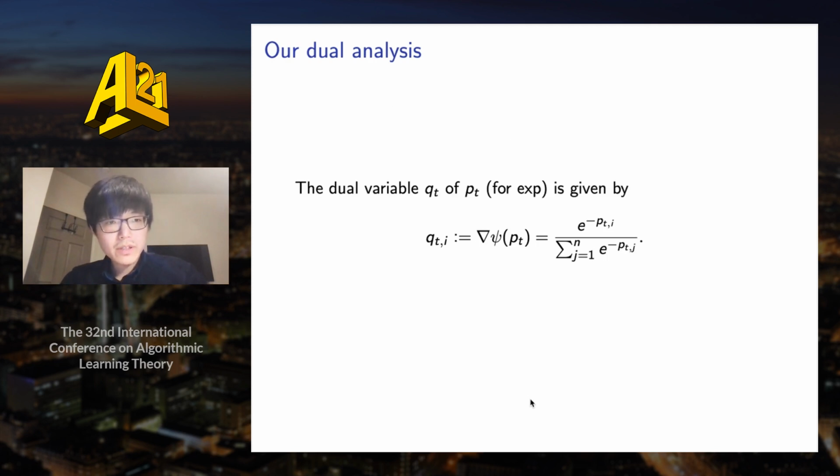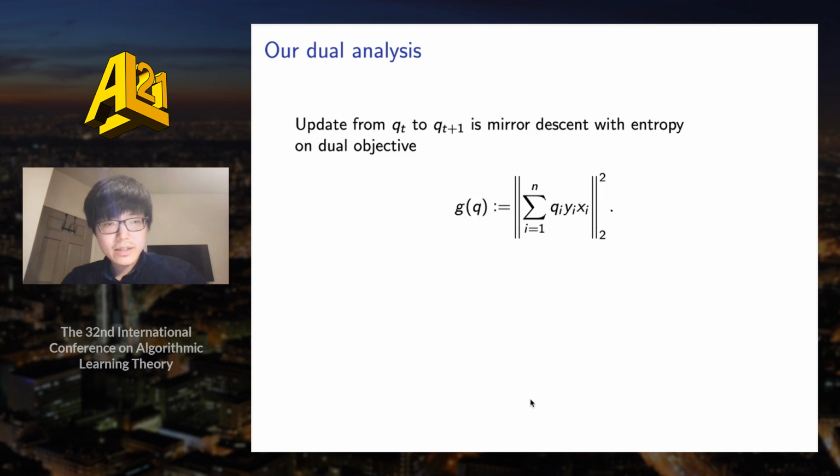In our work, we further introduce a dual analysis. Given p_t, we can define the corresponding dual variable q_t as the gradient of psi at p_t. For the exponential loss, it is just the softmax function applied to minus p_t. The key observation is that the update from q_t to q_t+1 is actually a mirror descent update with entropy regularizer on the dual objective function G defined here. It is the square of the L2 norm of the sum of q_i y_i x_i.